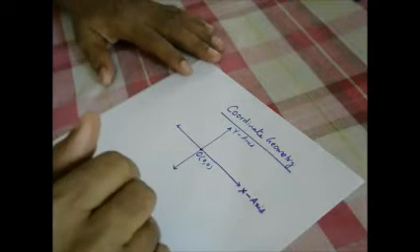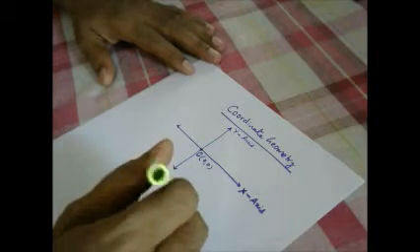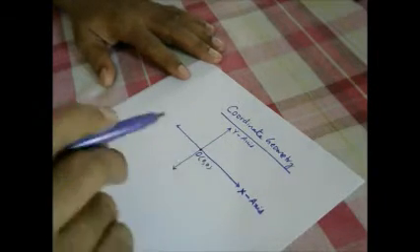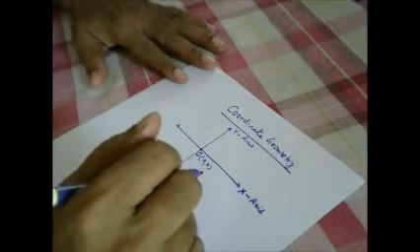Basics only we will be discussing today, and then we will go for solving some problems related to coordinate geometry in the next class. Today we will go for basic concept clarity.